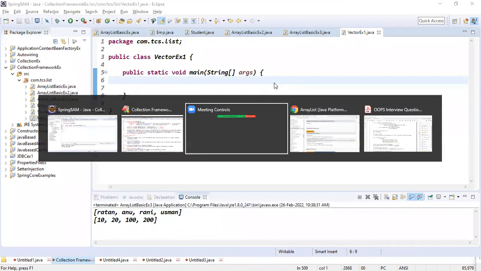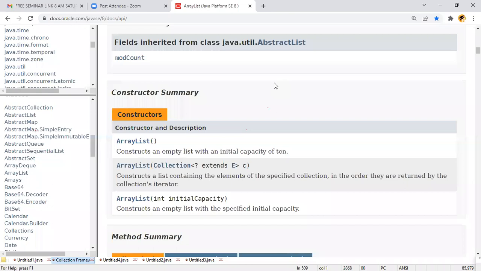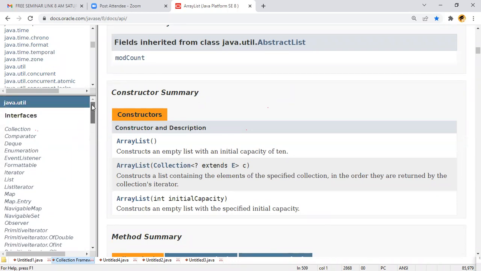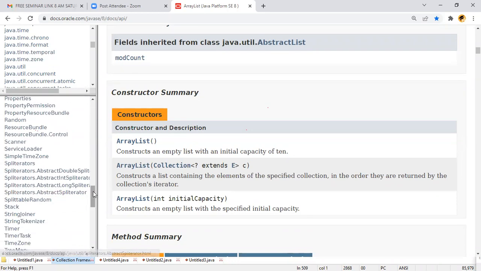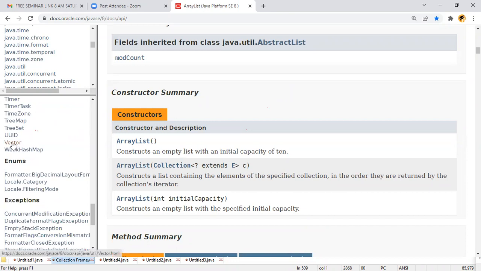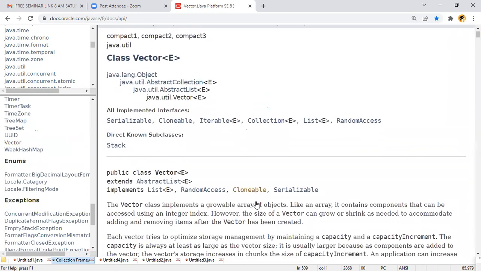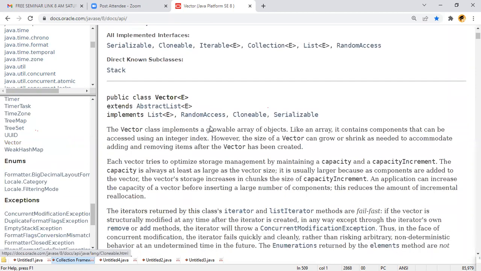Let me check the constructors in the API documentation here. java.util has the Vector class, right? Which contains four constructors basically. Okay, this is also a global array of objects.